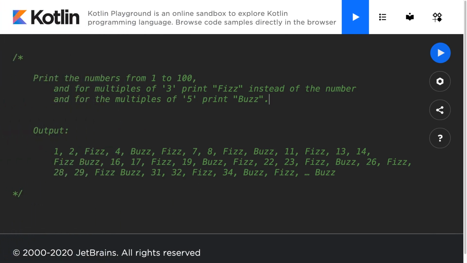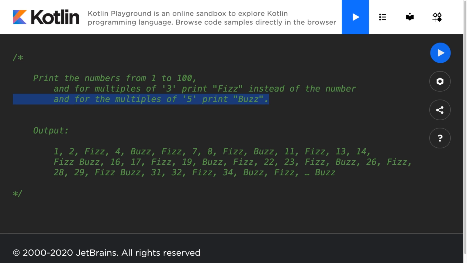Hello everyone, and welcome back to our Kotlin interview questions course. In this lecture, we're going to be solving the Fizzbuzz interview question. This question is almost synonymous with the term interview question, so we're going to start with it. The question goes: print the numbers from 1 to 100, and for multiples of 3, print fizz instead of the number, and for multiples of 5, print buzz.